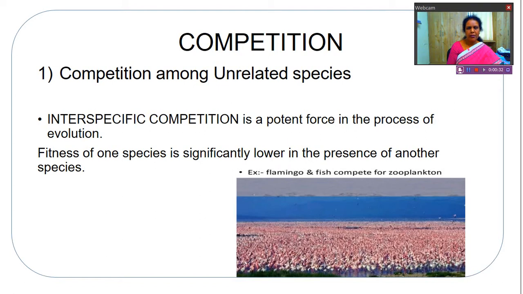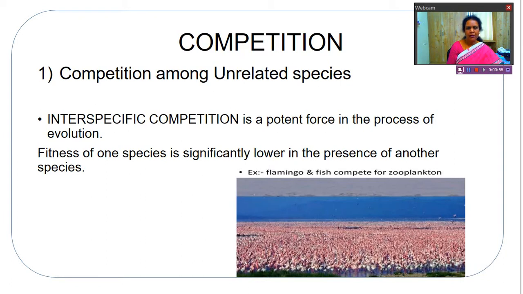So when we think about competition, we think that the competition occurs between related species, and when the resources are limited, competition occurs. But it is not true always. Competition occurs among unrelated species and also when the resources are abundant.